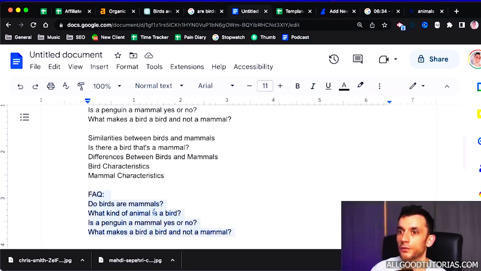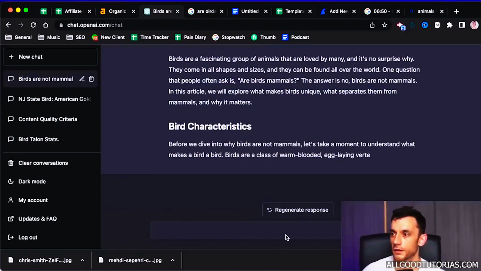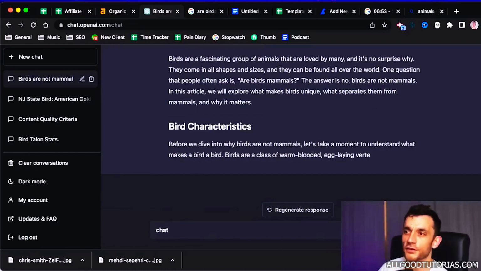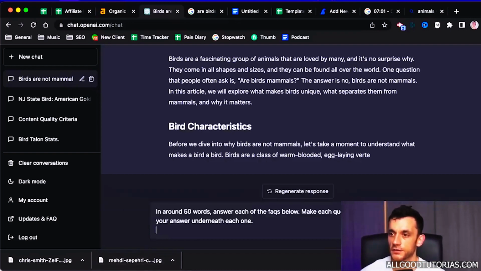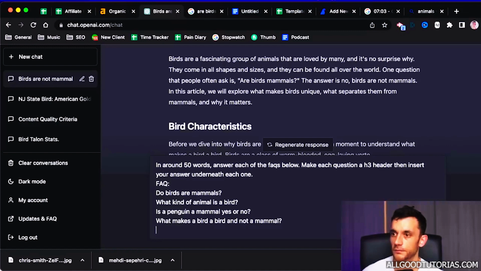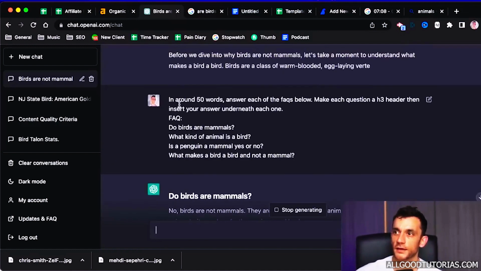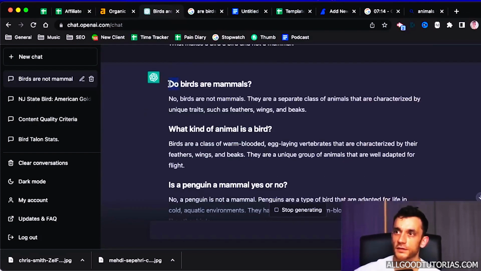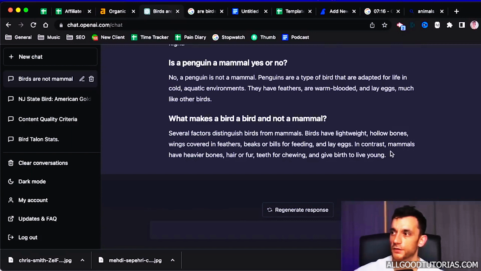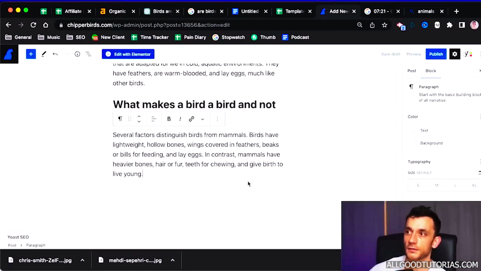Now, we've also got some FAQs to add, so we'll tell Chat GPT. And sometimes it's a little bit deviant, Chat GPT, it doesn't listen to your instructions. So here's what we're going to do instead. We'll go to Chat GPT and use our FAQs. So this is a prompt that I created previously, and you can see here it is. So we just get the FAQs done as hrefs, and then we paste them into our site like this.